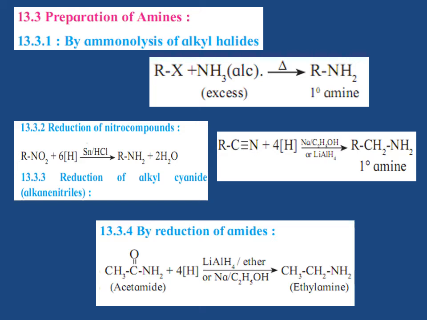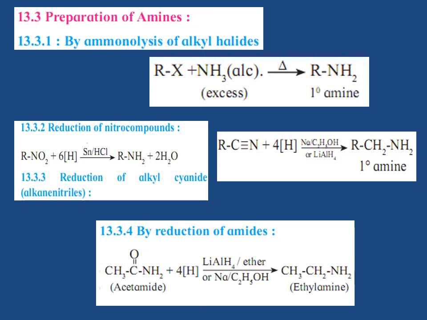Third one is the reduction of alkyl cyanide. Primary amines can be obtained by reduction of alkyl cyanide with sodium and ethanol. This is known as Mendius reduction. The reaction can also be brought about by lithium aluminum hydride. Thus, RCN plus 4 nascent hydrogen atoms in presence of sodium and ethanol, or LiAlH4, lithium aluminum hydride, gives RCH2NH2, that is a primary amine.